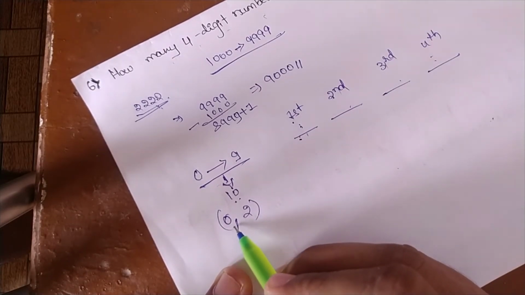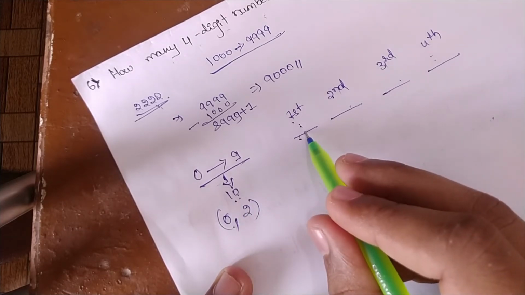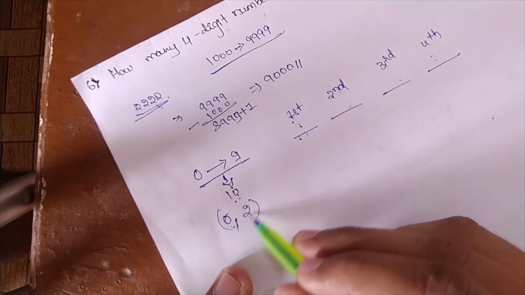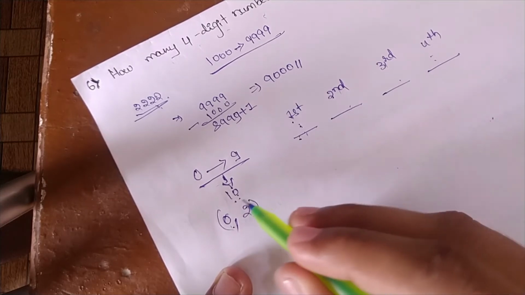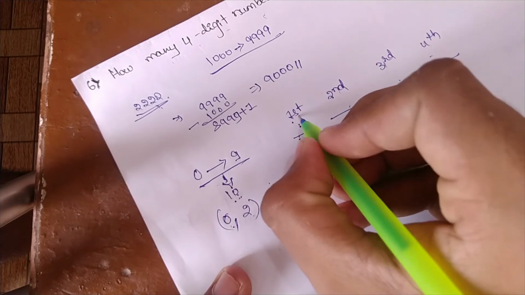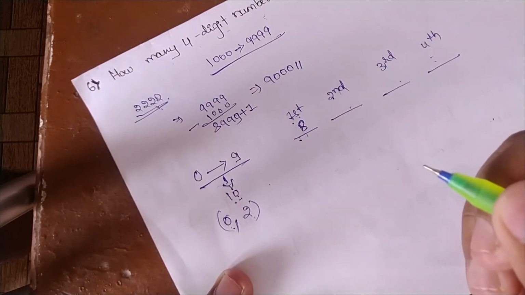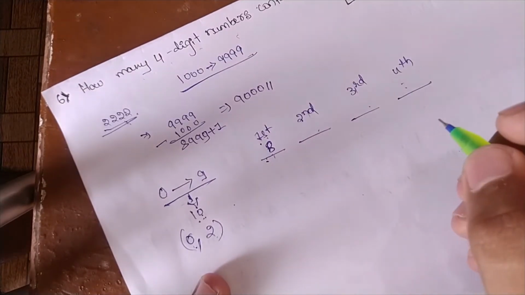In 10 digits, the first digit cannot be 0 and cannot be 2. So the remaining are 8 digits, so we can arrange the first digit in 8 ways.